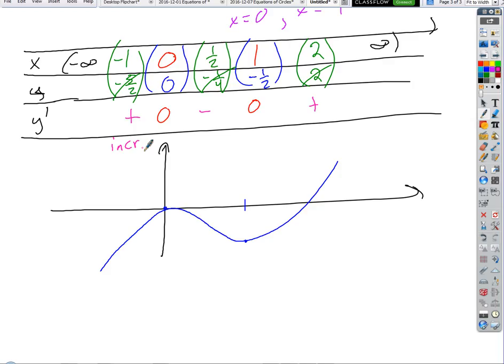On the interval from 0 to 1, the derivative is negative, which is what kind of function? Decreasing. And on the interval from 1 up, it's increasing again. That's all we need to know, isn't it? What's the definition of the transition point from an increasing to a decreasing function?